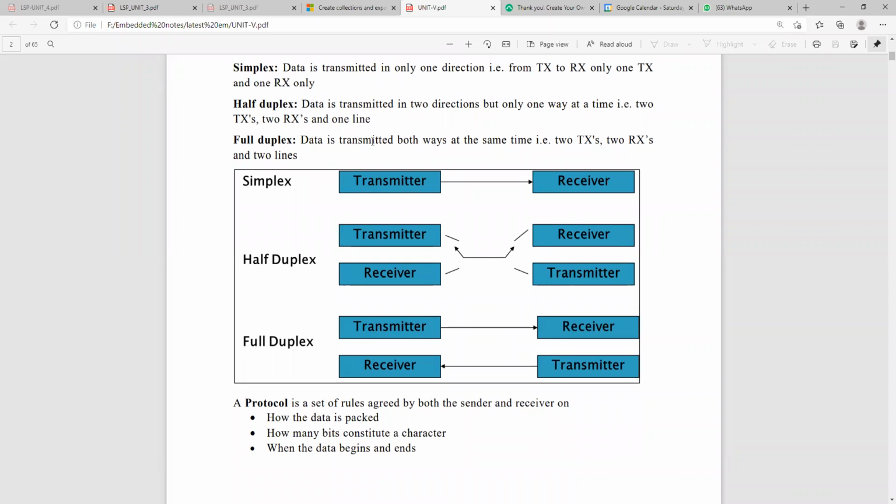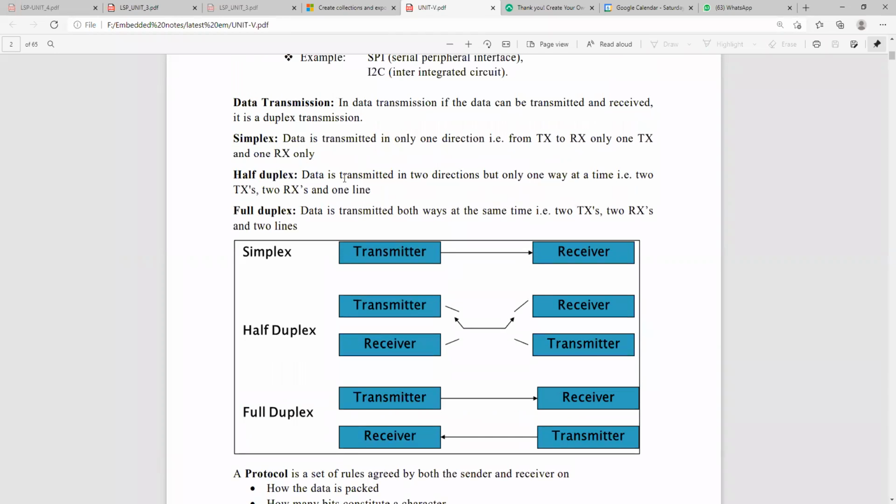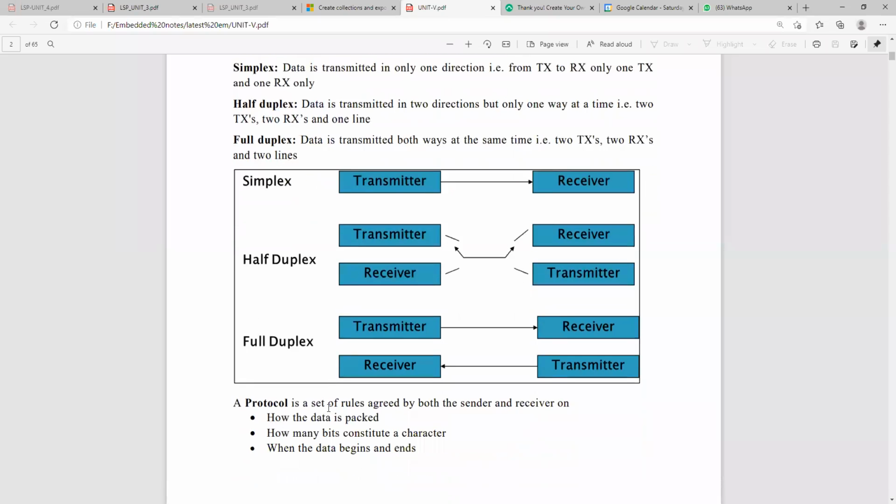Here you can see data is transmitted both ways at the same time. That is two transmitter to receiver, and two lines will be present over here. But in half duplex, the data is transmitted in two directions, but only one way at a time. Half duplex is an example of a walkie-talkie. Full duplex is useful for your mobile phone.